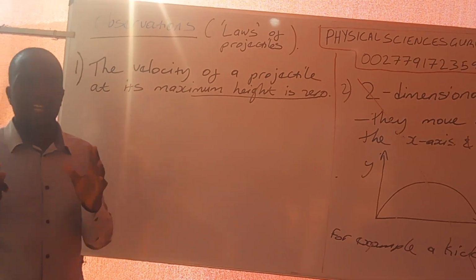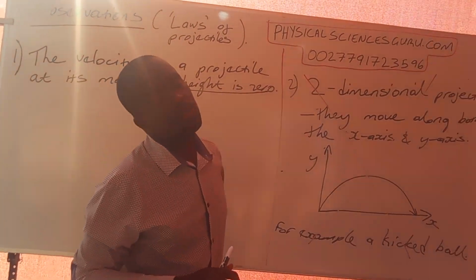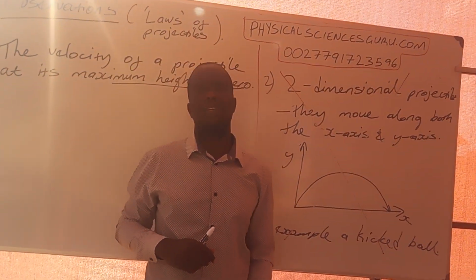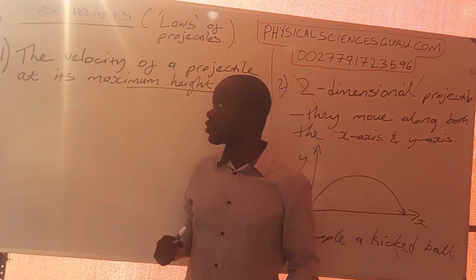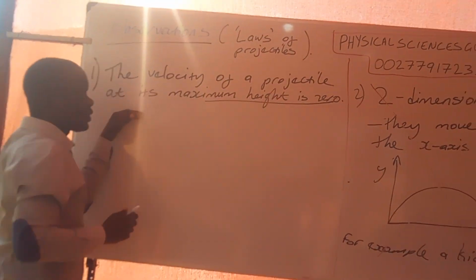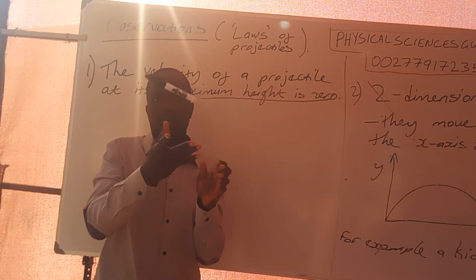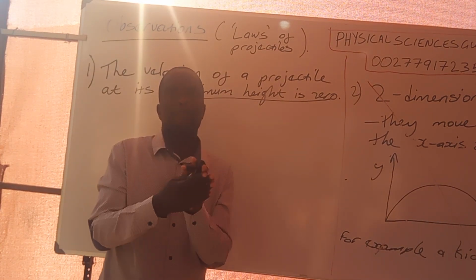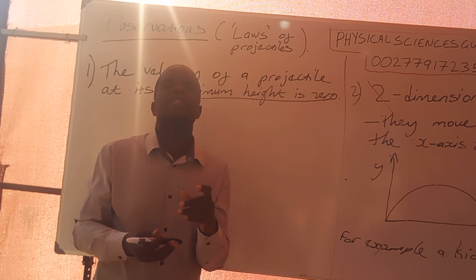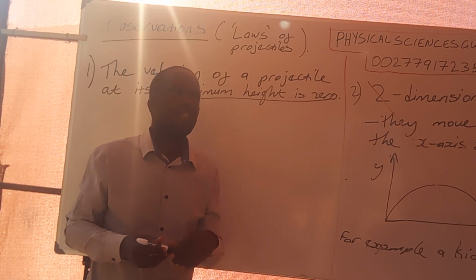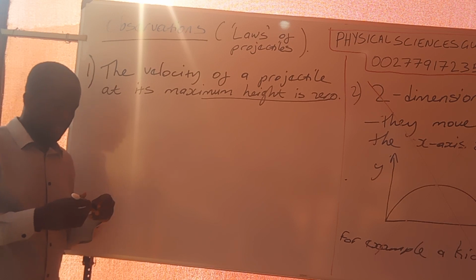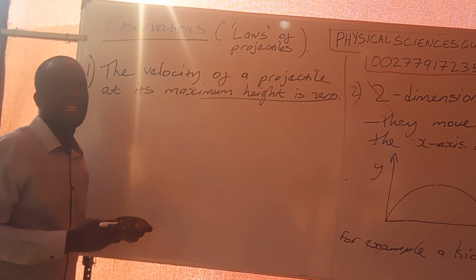Please, I want you to log that one in your mind because we are going to use it as we solve some projectile problems very soon. If you look closely as I throw this projectile up, you can see that before it starts falling down, it is stopping, then it starts falling down. So the velocity of this projectile at its maximum height is 0.